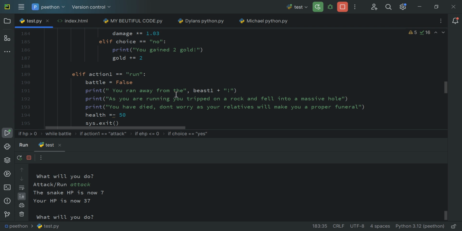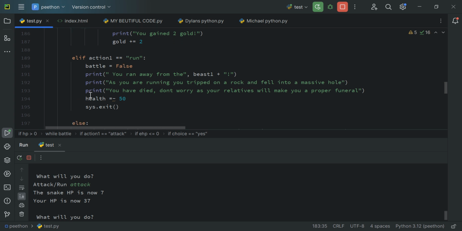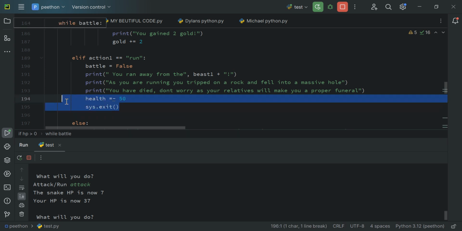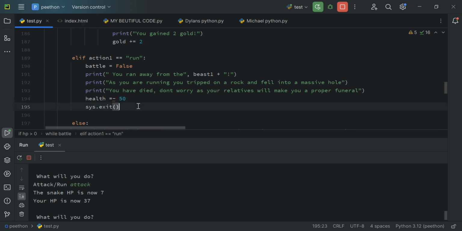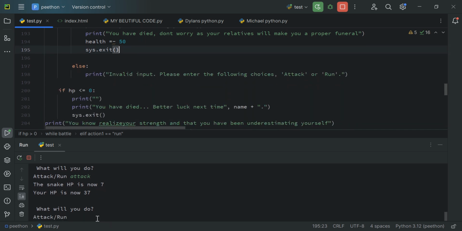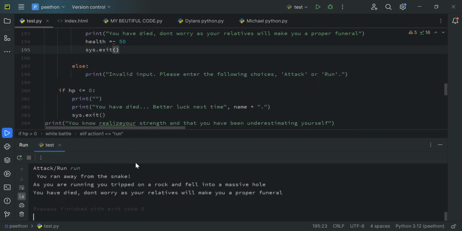Now, if I say run, battle equals false, and I'll say you have run away from the beast one. As you're running, you tripped on a rock, and health equals minus 50. SYS.exit. This is the sys I used before, import sys. This pretty much stops the code entirely. So if I say run right now, it will show this and process finished with exit code 0.